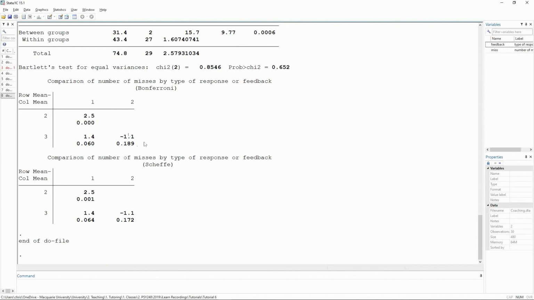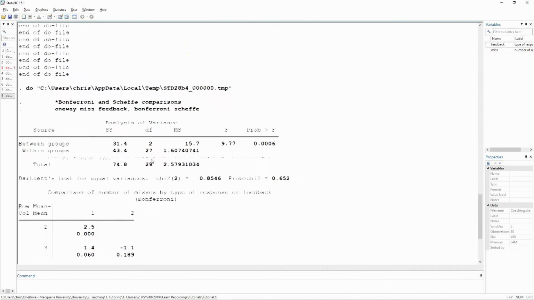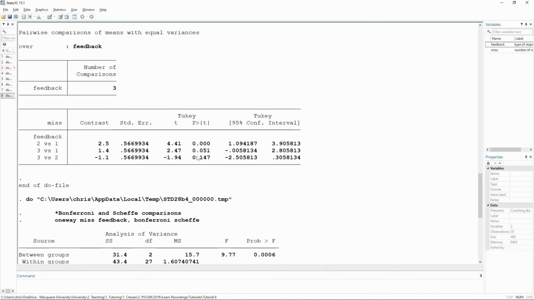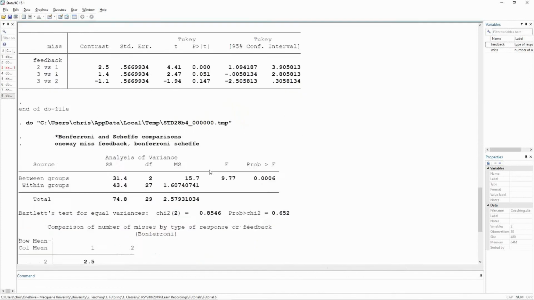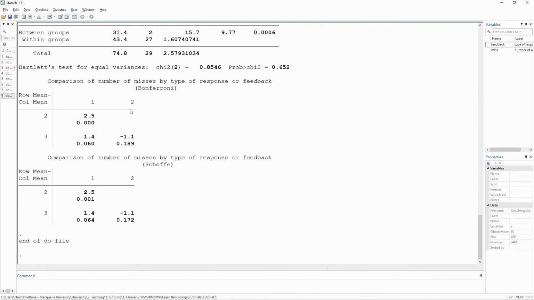We get Bonferroni with 0.189, Scheffé with 0.172. So we actually see an exception to the rule about power here. But Tukey's is still the lowest. So it is worth knowing that the power rule is a rule of thumb. As almost all rules in statistics are, they are rules of thumb. They do not always hold.